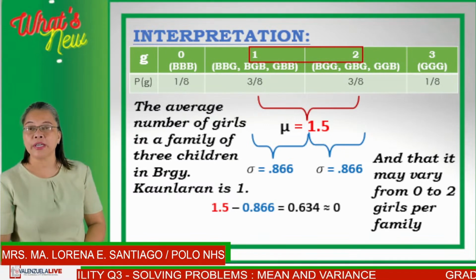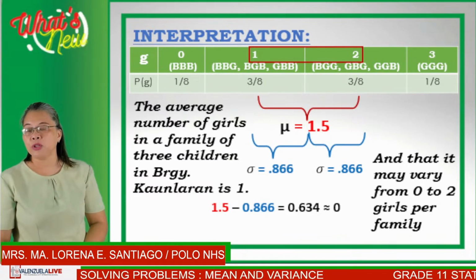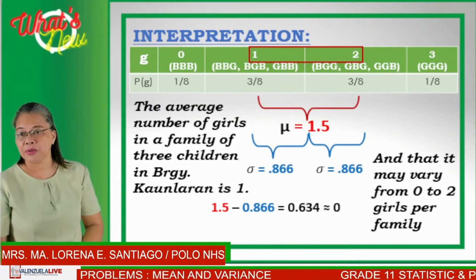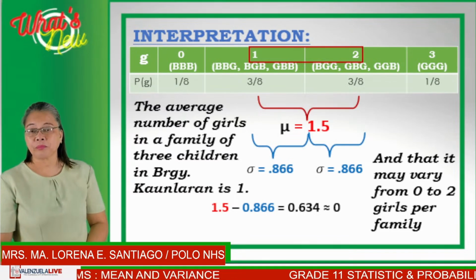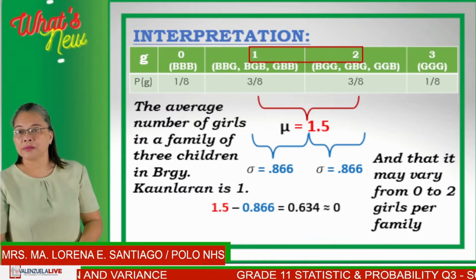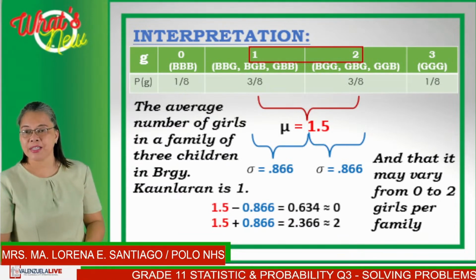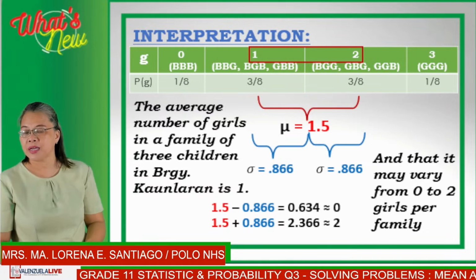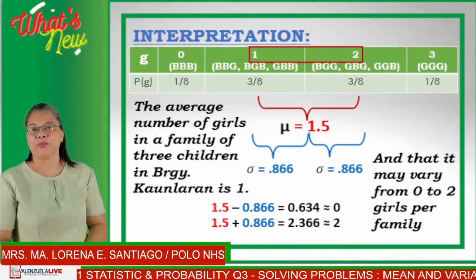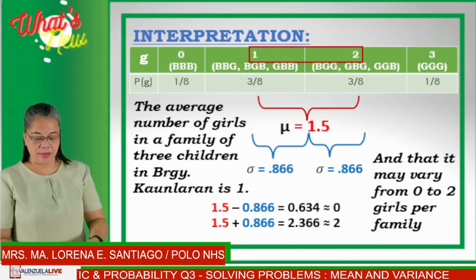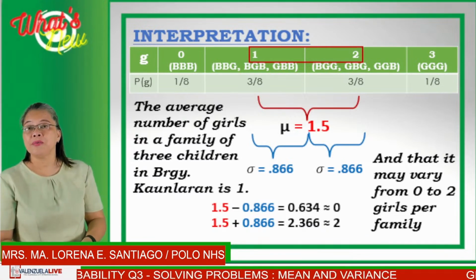So since we're talking about girls, then it would be 0. And 1.5 plus 0.866 would be equal to 2.366, which is approximately equal to 2. Okay, so let's now proceed to the next.